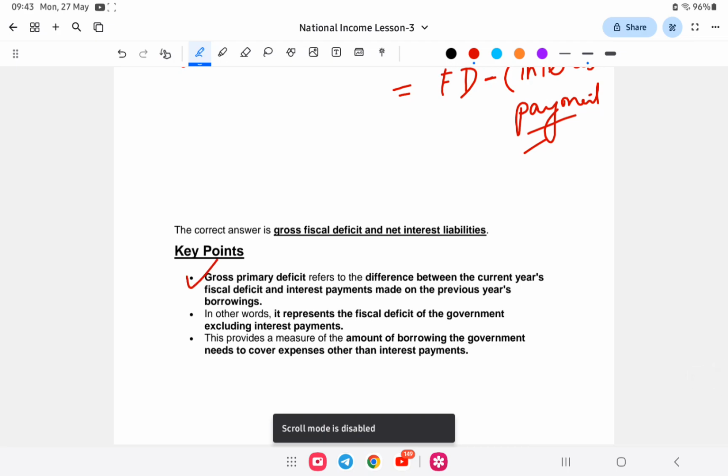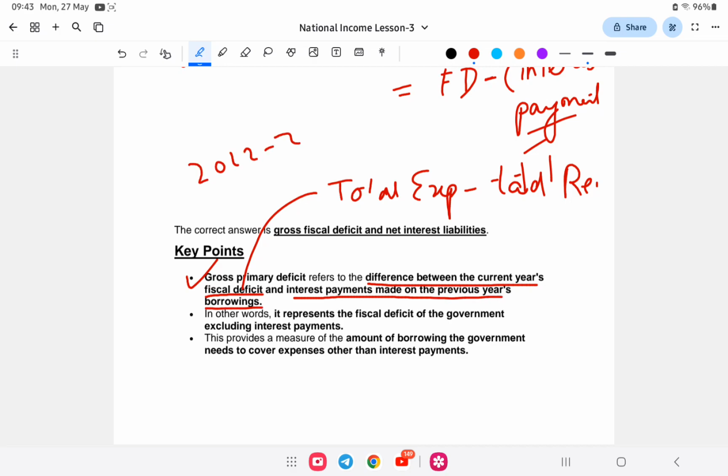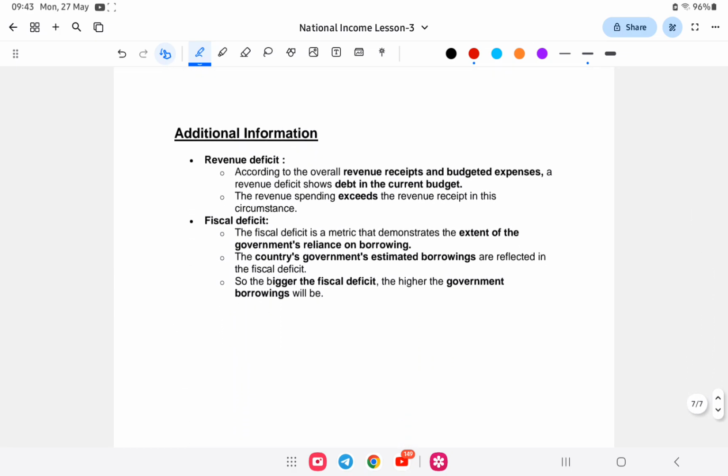Gross primary deficit refers to the difference between the current fiscal deficit, that is total expenditure minus total receipt, minus interest payment made on previous year borrowing. That means in 2022-23, interest is paid on the money borrowed in 2021. So the answer is this one. I hope you got this. I've explained this as simply as possible.